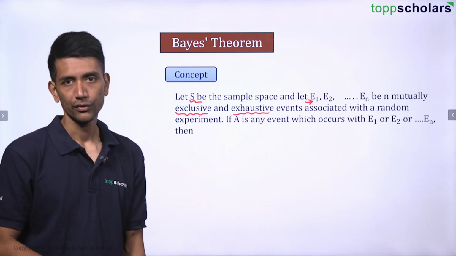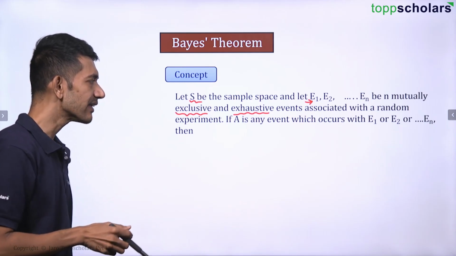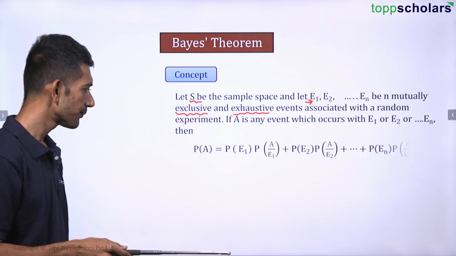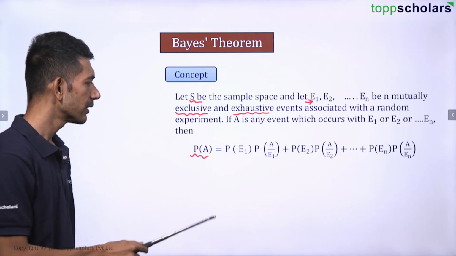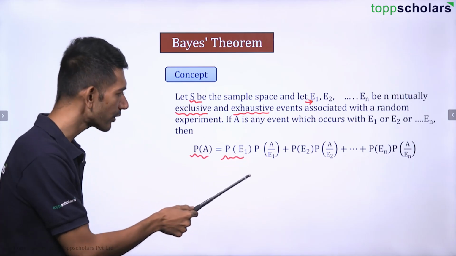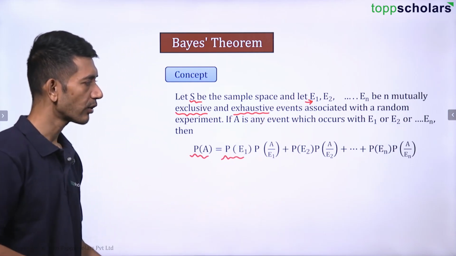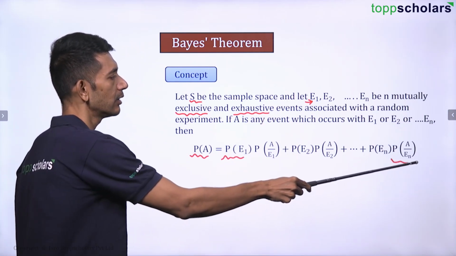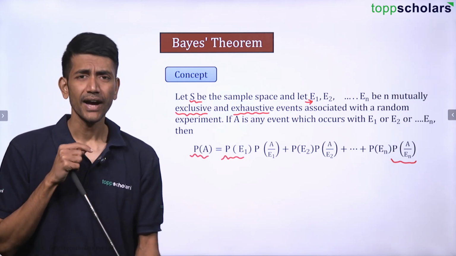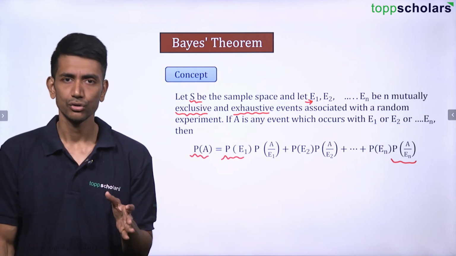If A is any event which occurs with E1 or E2 or E3 up to En, then probability of A is given by probability of E1 times probability of A, where E1 has already occurred, plus probability of E2 into probability of A, where E2 has already occurred, up to En. Now when I say mutually exclusive and exhaustive, you need to identify which events are mutually exclusive and exhaustive.